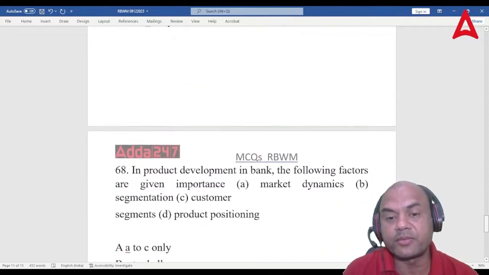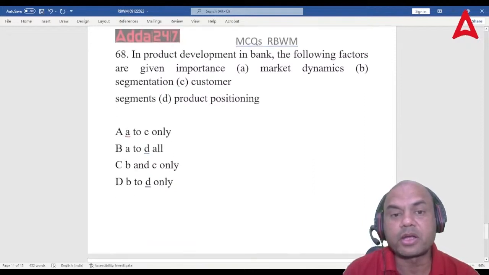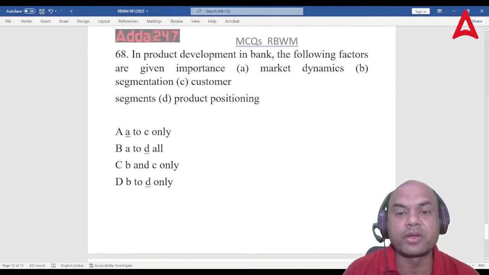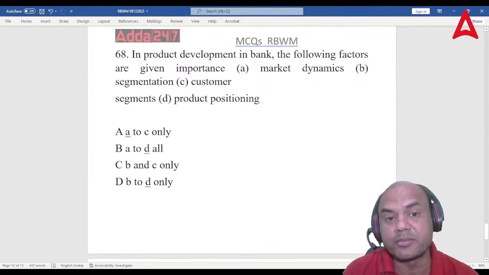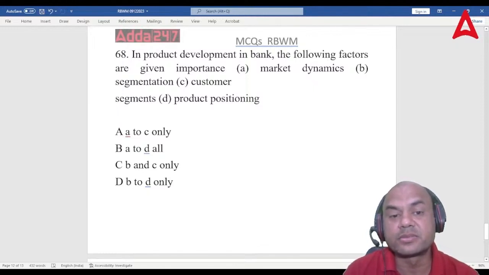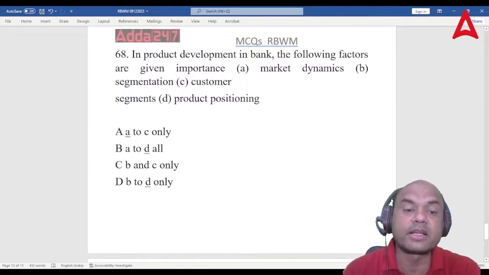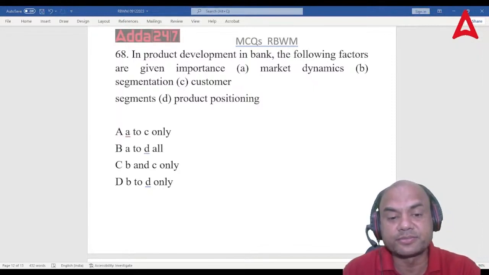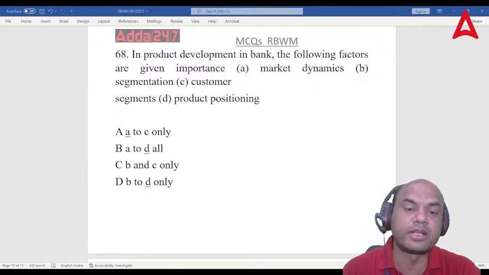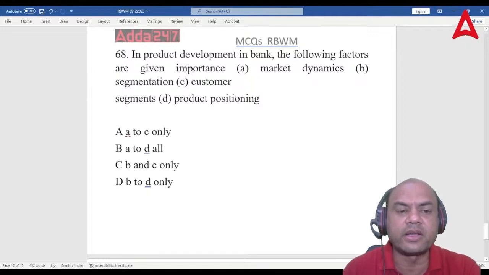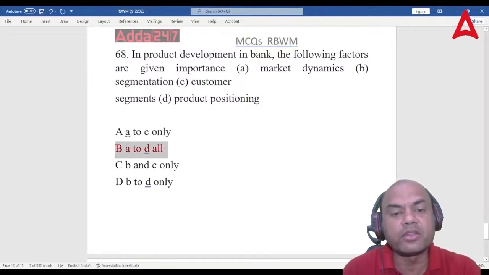And last one for today. In product development in banks, the following factors are given importance. Now look at this, the question is the same, but the factors are market dynamics, segmentation, customer segments, and product positioning. The options are again the same. Think over it. What can be the answer? Again, the common answer, A to D all, because all the factors are important.